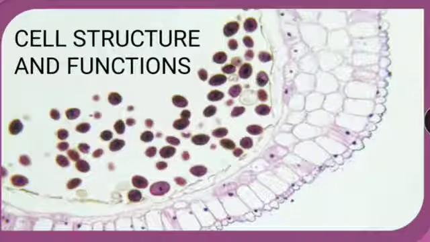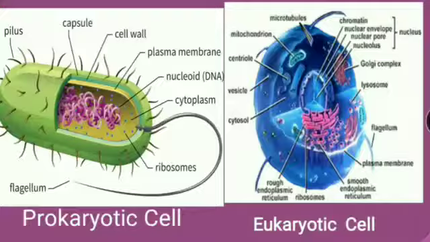Now let's know about the classification of cells. Cells are broadly classified into two major types: prokaryotic cells and eukaryotic cells. This is a typical prokaryotic cell and this is a eukaryotic cell. Let's know about these cells.